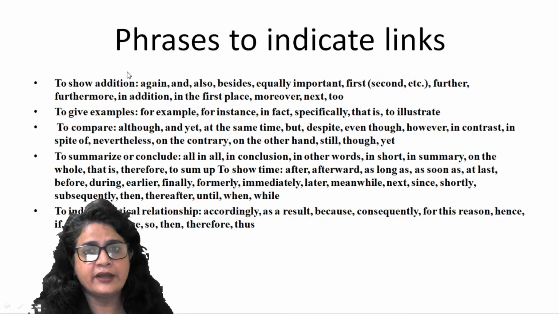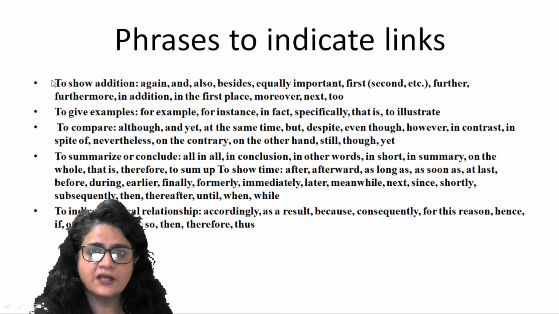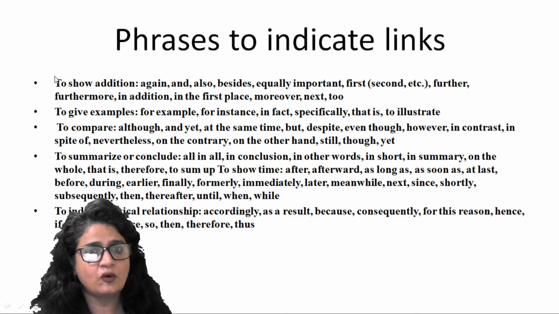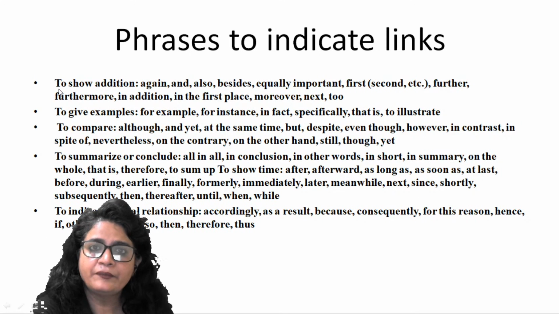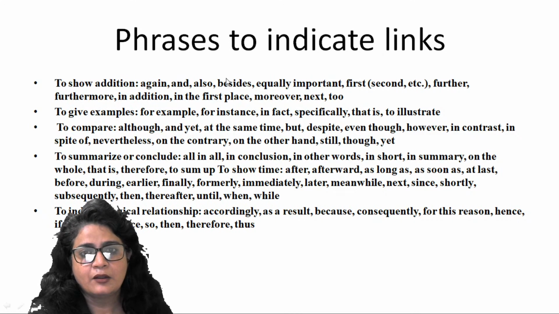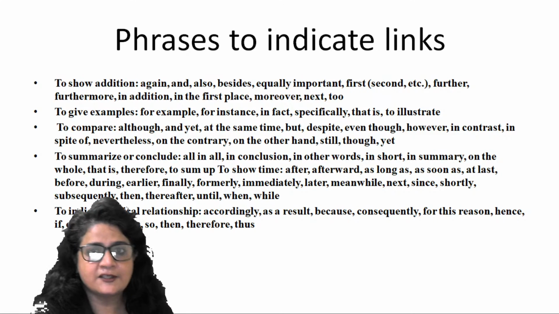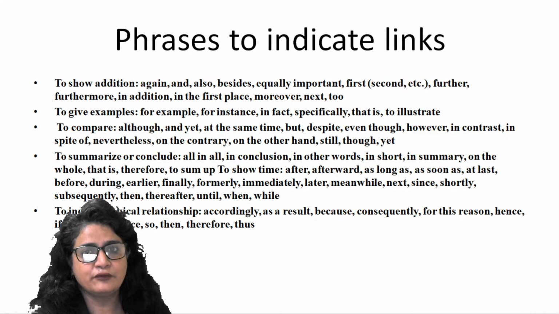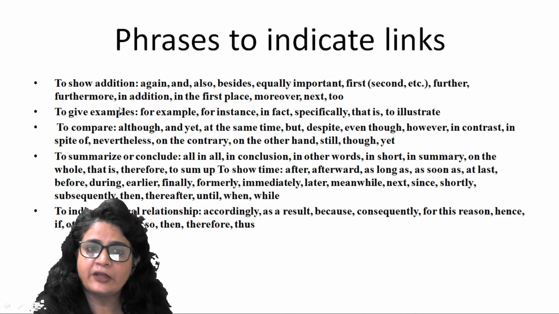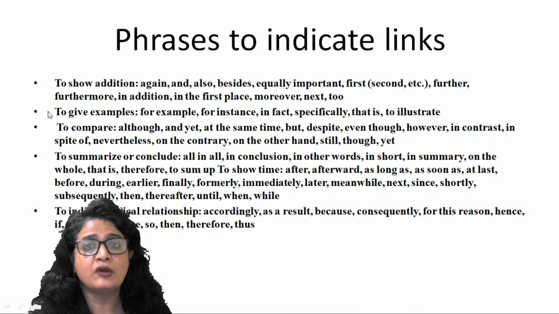So to show addition, if a sentence begins with this link, that means there is something which has been stated before. The author wants to show something in addition. Besides, that means he has stated something else before and now he wants to take it further. To give an example, for instance, that means he is giving an example to prove a point.